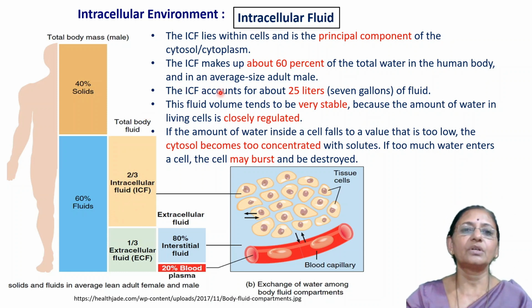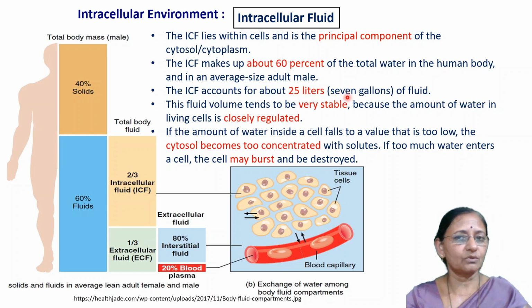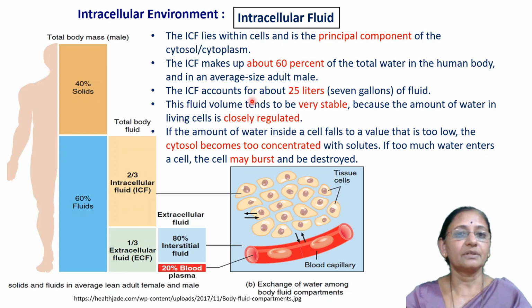The intracellular fluid accounts for about 25 liters, that is 7 gallons of fluid. So the total intracellular fluid is 25 liters in a human being.